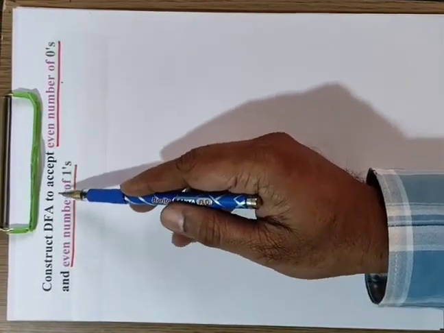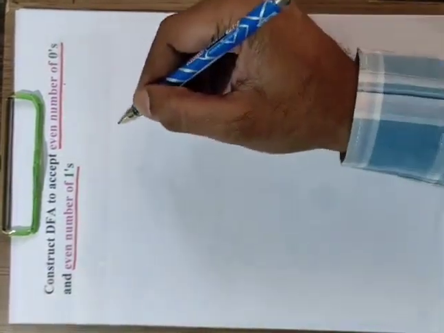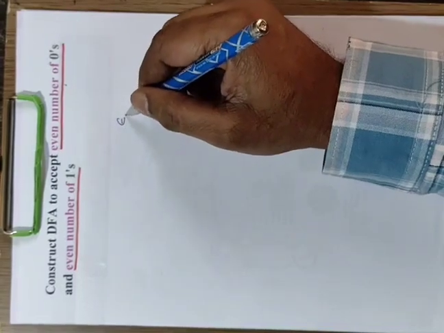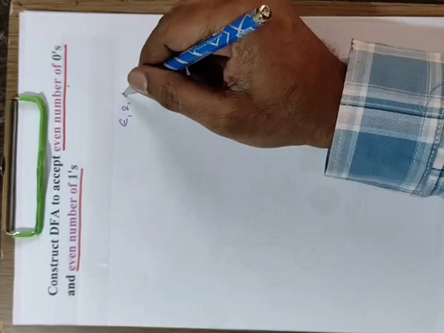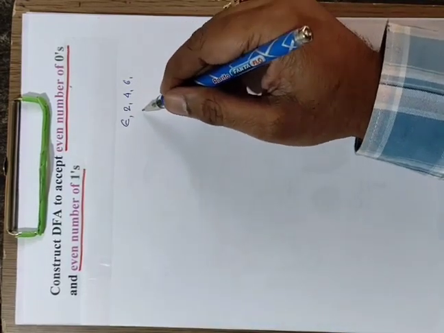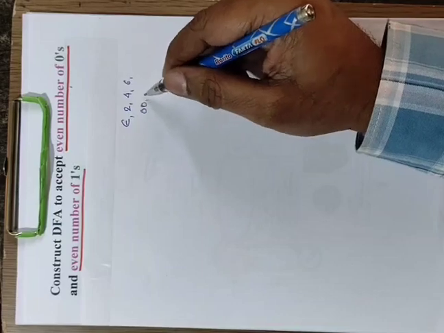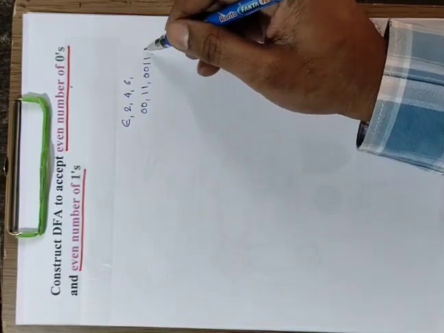Construct a DFA to accept an even number of zeros and an even number of ones. Dear students, even numbers start with 0. 0 means epsilon, or 2, 4, 6, up to n numbers. An even number of zeros and an even number of ones may be epsilon, or 2 zeros, or 2 ones, or 2 zeros and 2 ones, or 2 ones and 2 zeros.